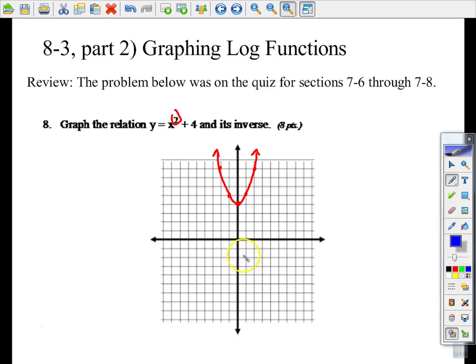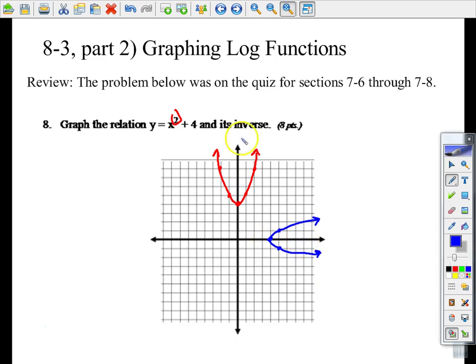JT? You would switch the x and the y in your equation and solve for y. Now, if we wanted to get the new equation, that's true, but what if I just wanted to show what the inverse graph looks like? You would switch the x and y coordinates in each of your ordered pairs. Exactly. So I would take each one of these ordered pairs, and I would take (0, 4) and plot it as (4, 0), (1, 5) becomes (5, 1), and so forth. And that's a review of what we did a few sections ago.